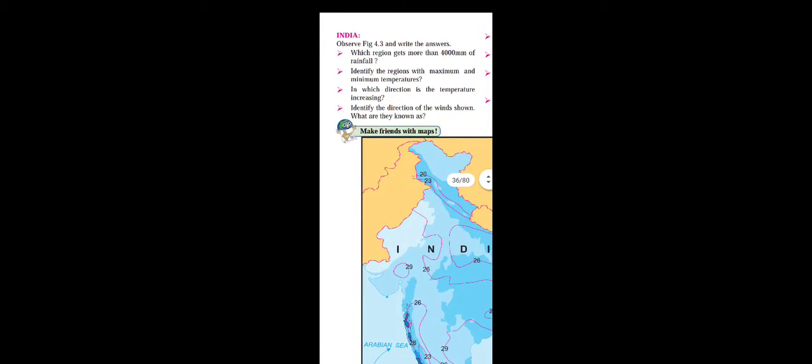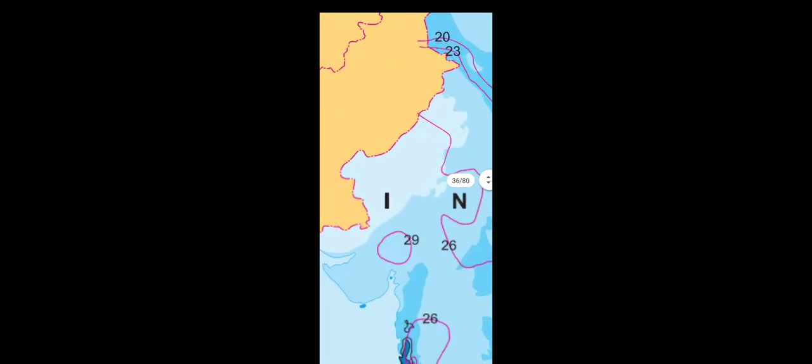The next question is asked, identify the region with maximum and minimum temperatures. So maximum and minimum temperature, the Thar desert in Rajasthan, this part.